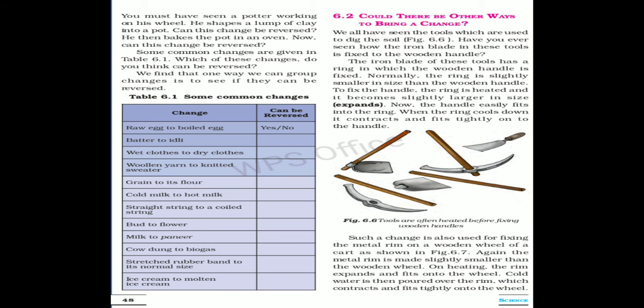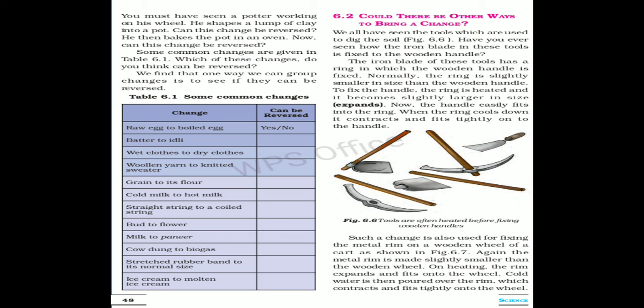This is because when the hot object is cooled, it decreases in size and comes back to the original size. The decrease in size of an object on cooling is called contraction. So, when the object increases in size on heating, we call it expansion, and on cooling it decreases its size and is known as contraction. Thus, in the simplest terms, expansion means increase in size and contraction means decrease in size. Expansion occurs on heating, whereas contraction occurs on cooling.